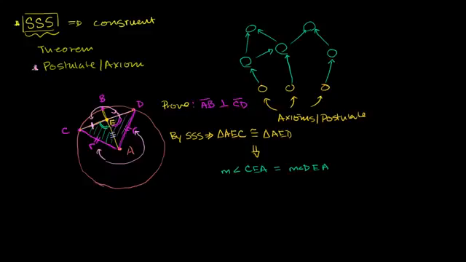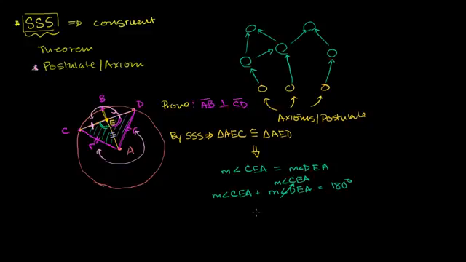So we also have the measure of angle CEA plus the measure of angle DEA is equal to 180 degrees. But they're equivalent to each other. So I could replace the measure of DEA with the measure of CEA.